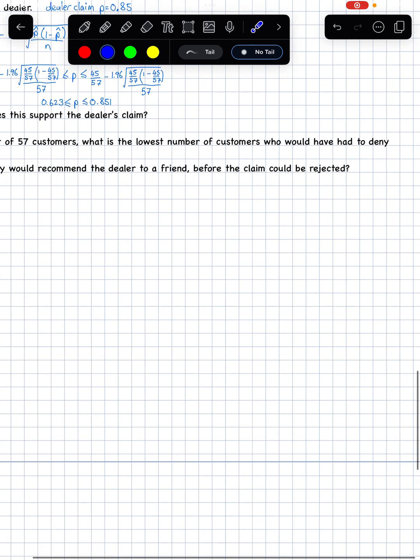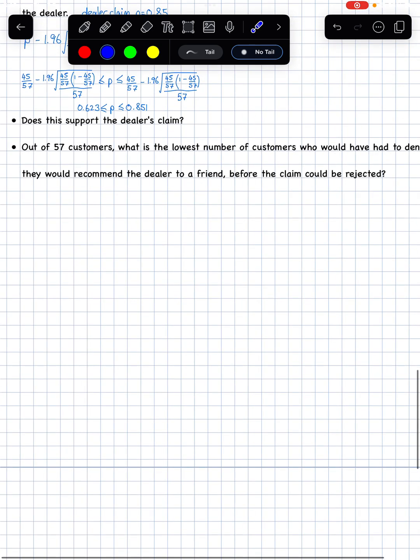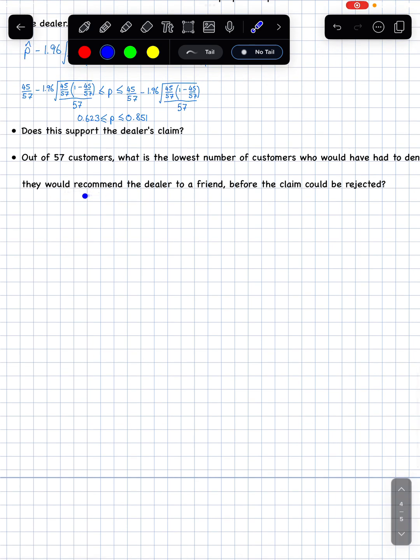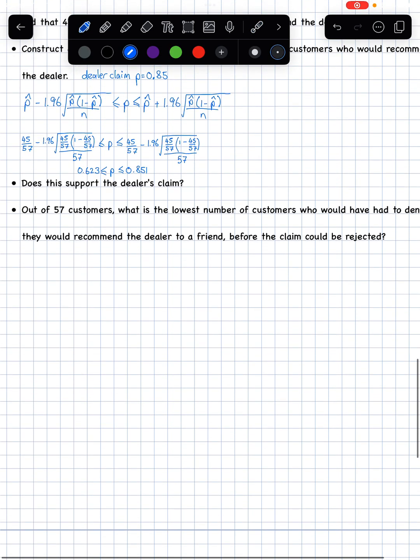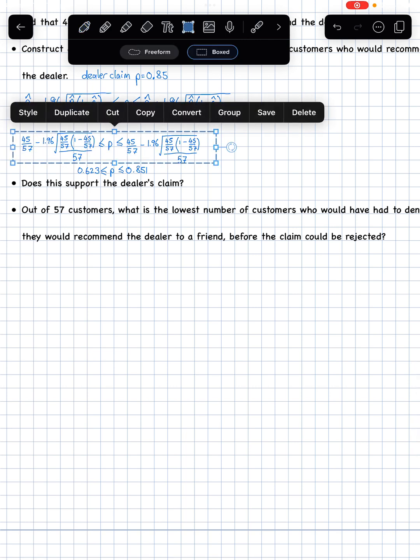So then it goes: out of 57 customers, what is the lowest number of customers who would have to deny they would recommend the dealer to a friend before the claim was rejected? So in this, realistically, we can take this formula up here that we've done. So this here was our formula.